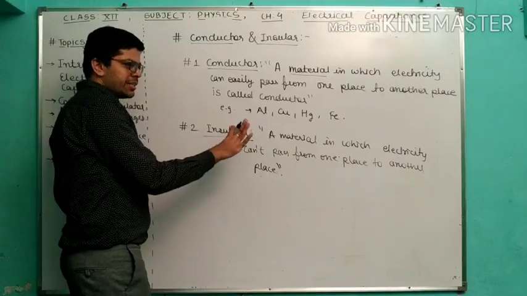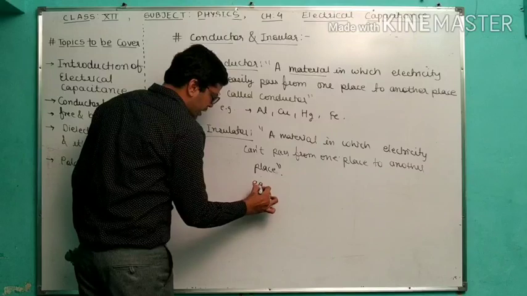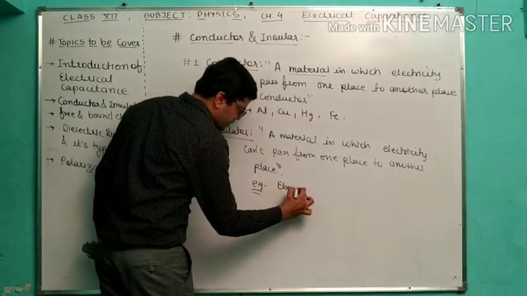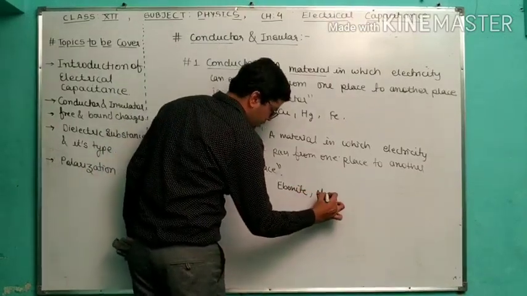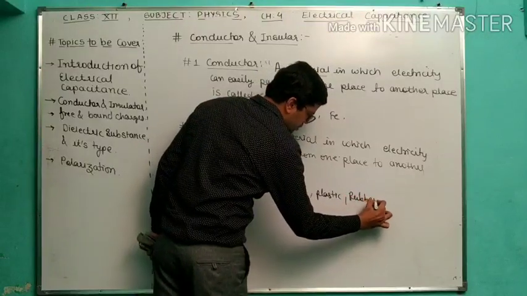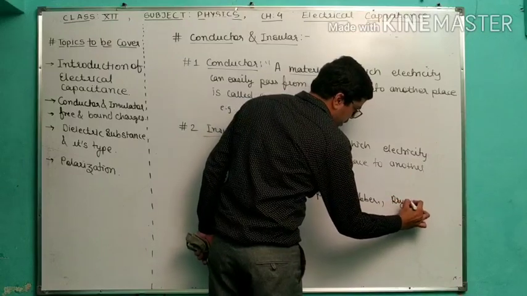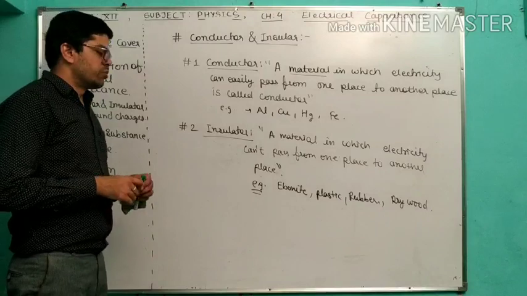ऐसा मटेरियल जिसमें इलेक्ट्रिसिटी इजीली पास नहीं हो सकती उसे हम क्या बोलते हैं? इंसुलेटर. So what are the examples here? For physics purposes, examples are ebonite rod, plastic, rubber and dry wood. So these are the examples of what? Insulators.